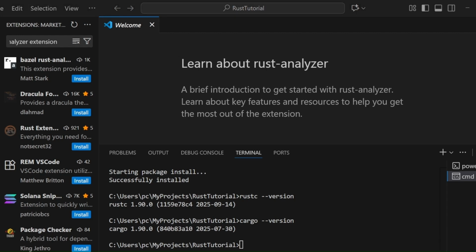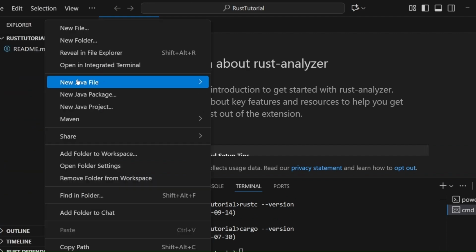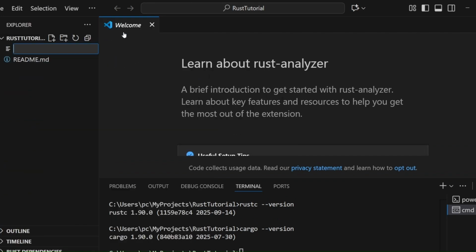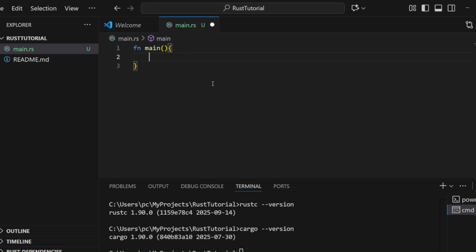Let's write our first program in Rust, which will be a simple hello world program. So first of all, create a file named main.rs. In this, type fn main, then curly braces.